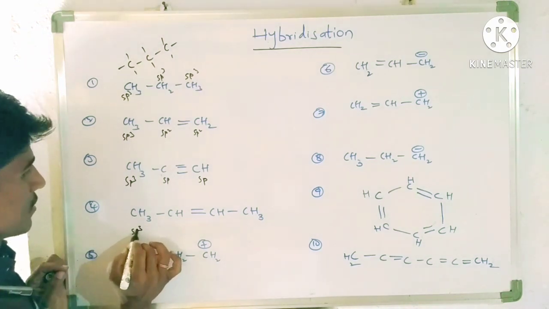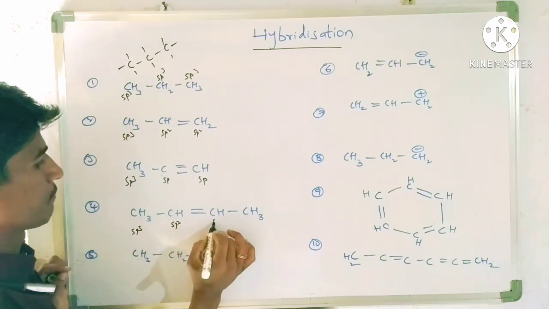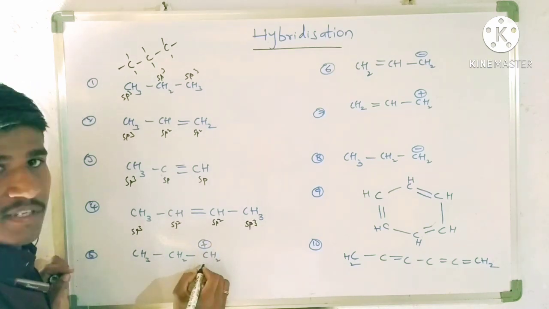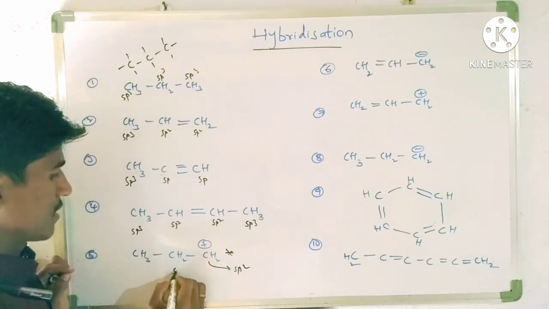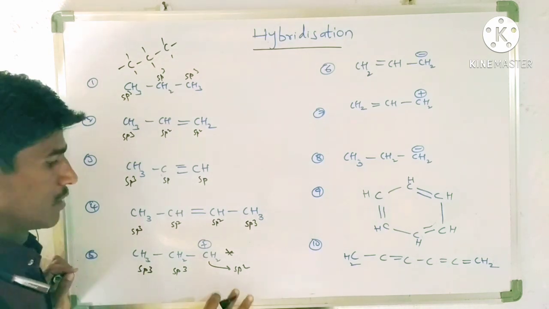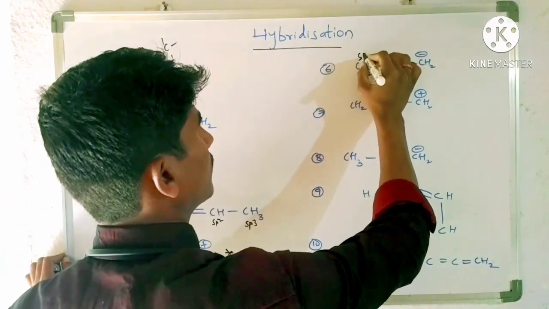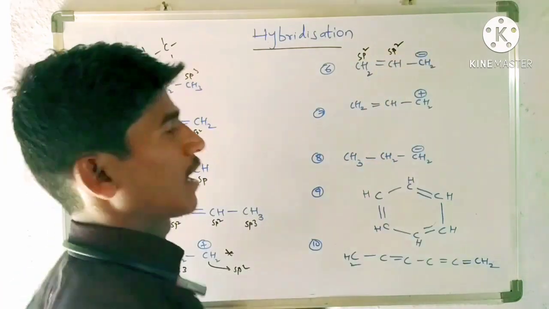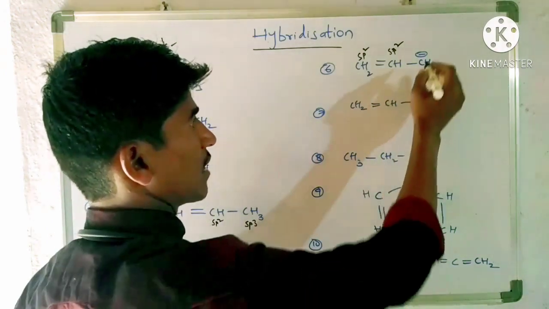So this is sp3 hybridization. This carbon attaches to a double bond, so sp2. This carbon attaches to a double bond, sp2. It does not have a double bond, so that is sp3 only. So always a carbocation is considered as sp2 only. And then next, this is sp3 and this is sp3 carbon. So for a carbocation you have to consider sp2 hybridized carbon only. Now in this case, this is sp2 only because it attaches to a double bond. This is also sp2. Now a carbanion generally acts as sp3, but here for this carbanion,